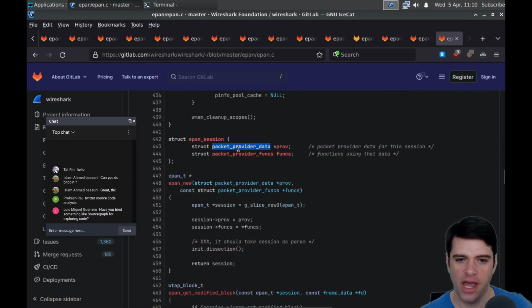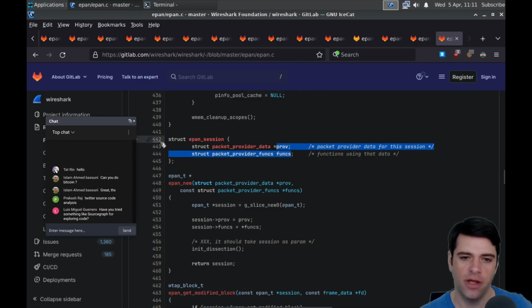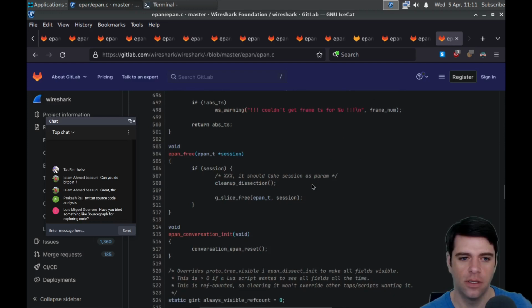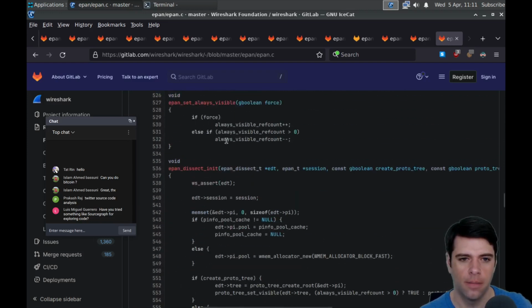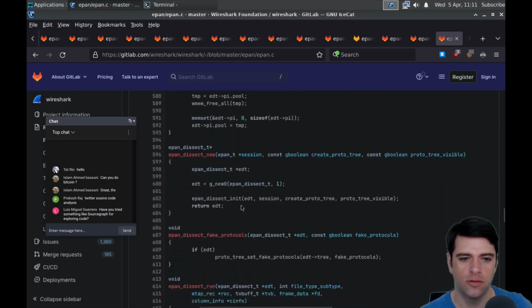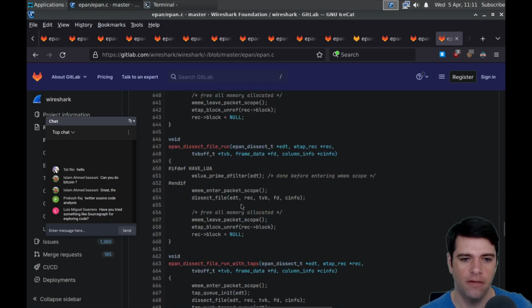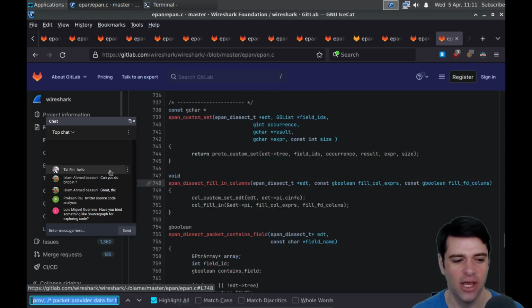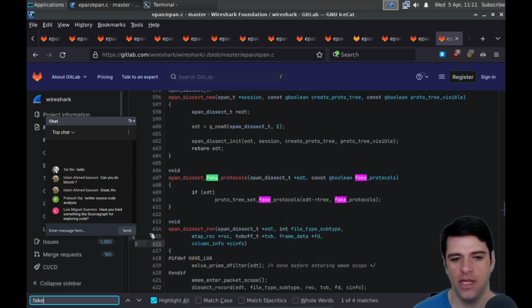EPAN session, we've got a pointer to a packet provider, and some packet functions. Get modified block. We're gonna, I guess, look into the session and get some modified block stuff. All right. Yeah, I'm just scrolling through, not really looking for anything. Just kind of like taking in the scenery. What is this fake thing that we saw? If EDT set fake protocols. Yeah. So I also don't know what tree is yet, but here we go.